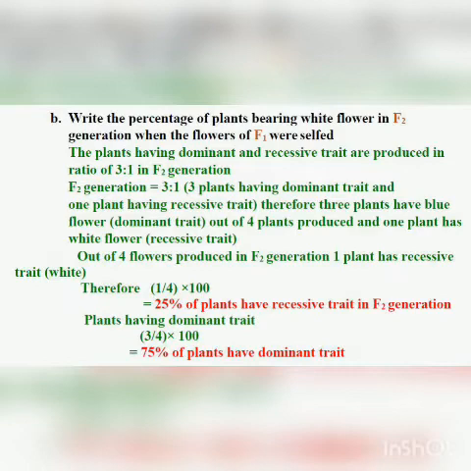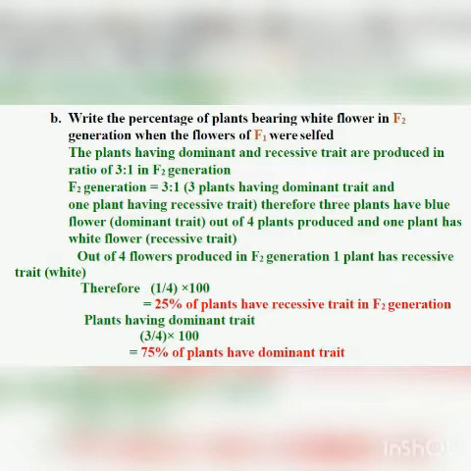Whereas in F2 generation, the ratio is 3:1. Now you cannot just write the ratio. Ratio 3:1 means if 4 plants are obtained, 3 have a dominant trait, whereas 1 has a recessive trait. Okay. So here they are asking what is the percentage of plants bearing white flower in F2 generation. Now just see the answer.